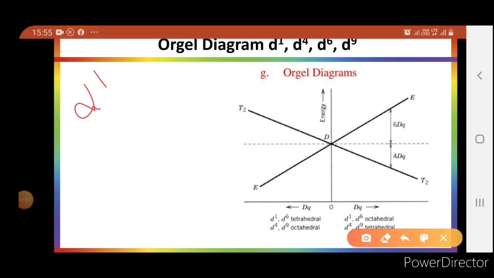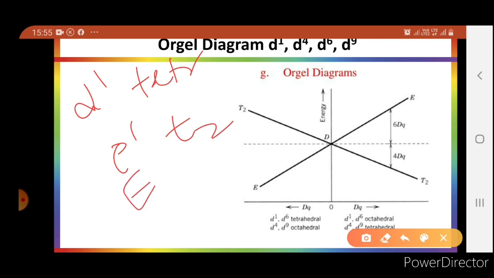In case of d1 tetrahedral configuration, the ground state will be E and excited state will be T2. Corresponding spectroscopic term will be E and T2, like this. So the transition will take place from E to T2 for d1 and similar to d6, and the reverse of this will be d4 and d9 tetrahedral.